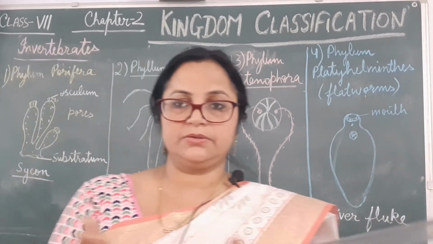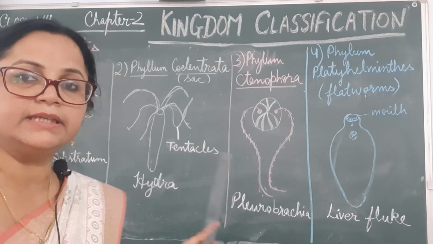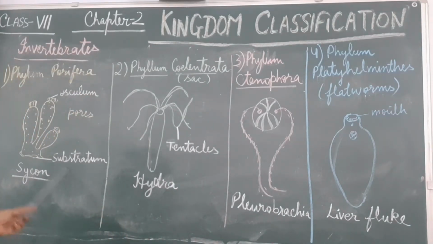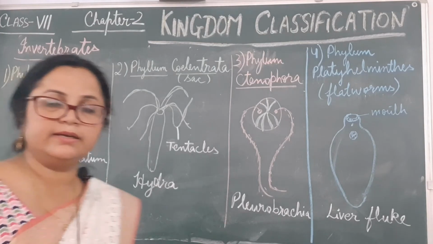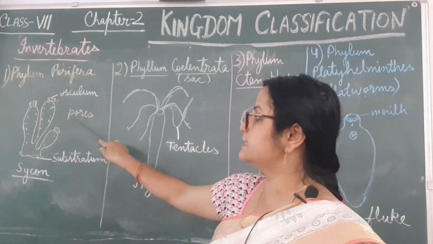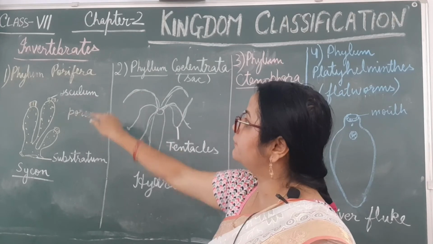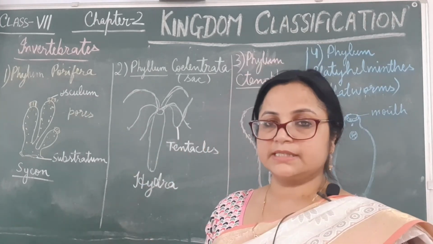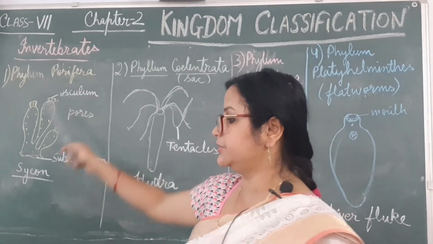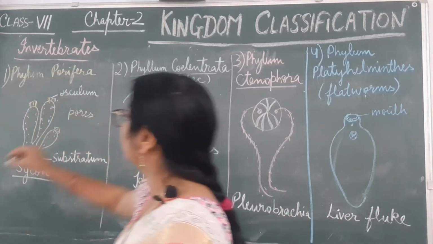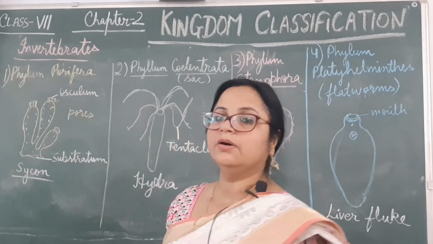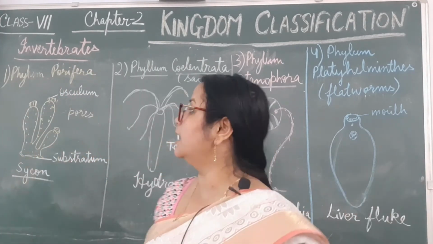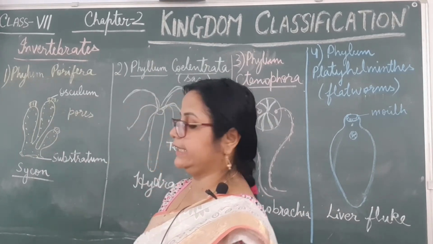Why is its name Porifera? Because so many pores are present. Pores mean small openings present on the organisms of this phylum, to supply water. Water can come inside and move outside, and the upper portion of phylum Porifera organisms is known as the mouth or osculum. Then water can move out from its body.